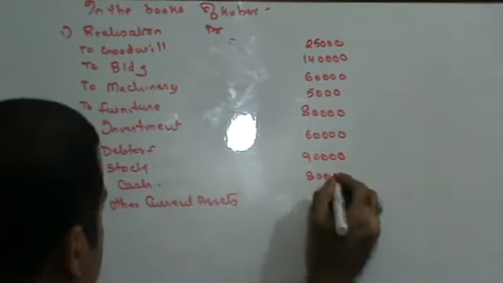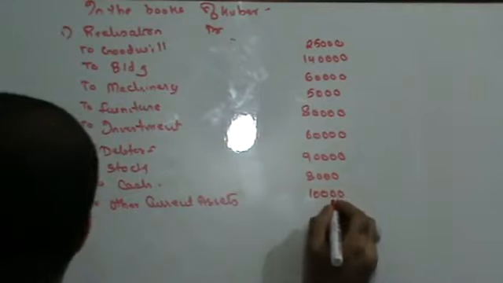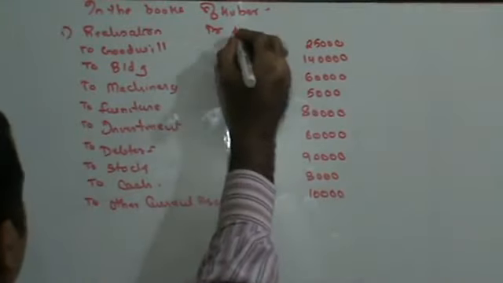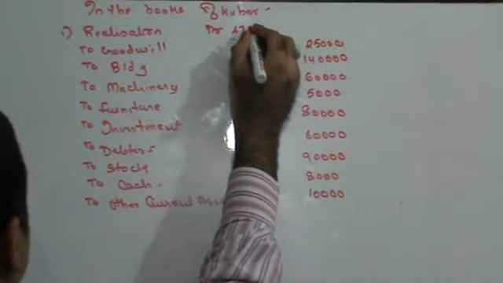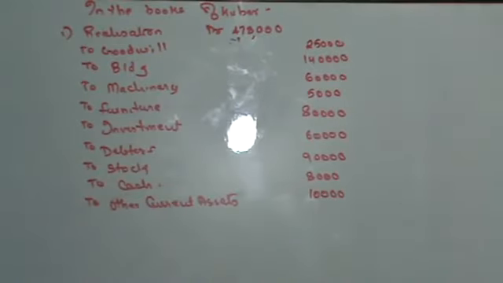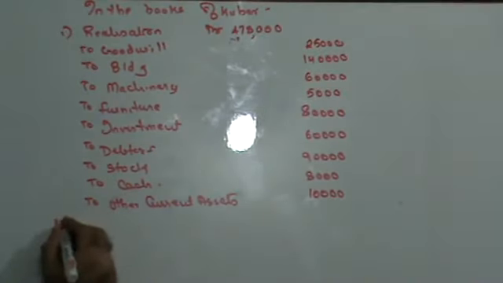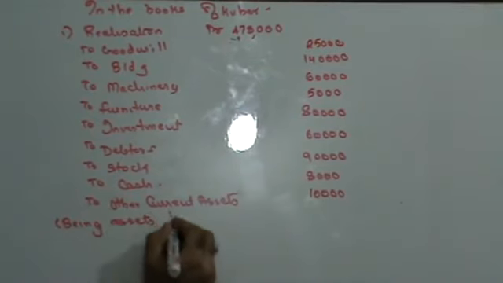Cash is 8,000 and 10,000. So this is going to be 4,75,000. No, 4,78,000. Someone please cross check that. The assets transferred.